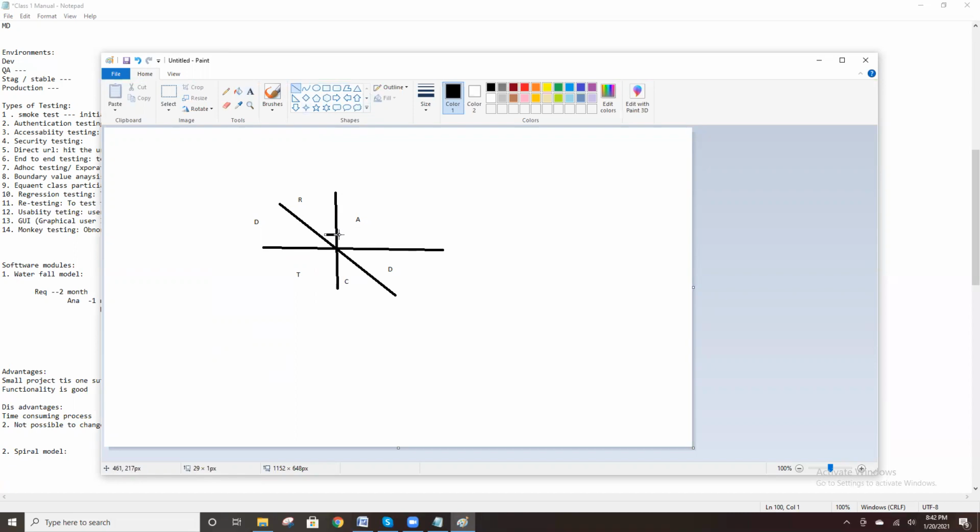First gather a few requirements, not all requirements, just a few. Those requirements we pass to the analysis team. After analysis, we design the documentation. Then we develop the code and test the application, and if everything is fine, deliver that product to the client. This is the delivery.